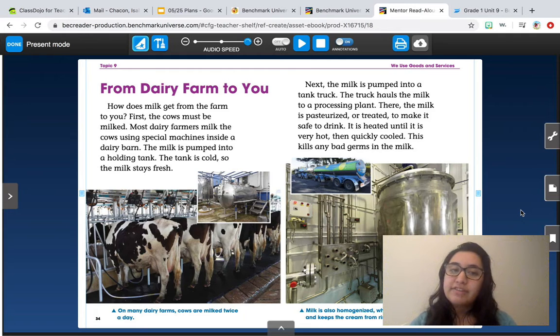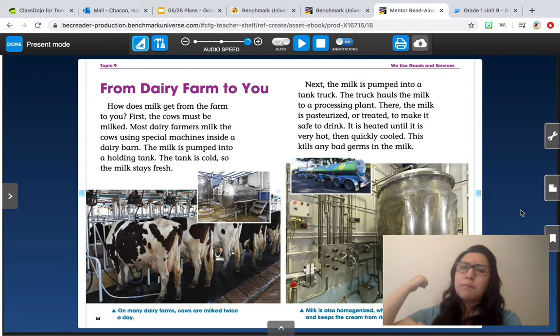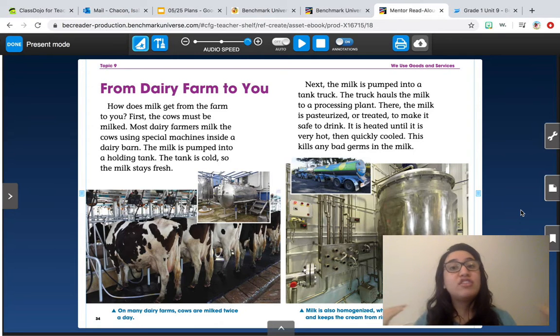So, what we're going to learn about today is how the farmer gets the milk from the cow all the way to the grocery store, and that is the good that they're offering. So they're selling the milk to us. Because without milk, we wouldn't have milk for our cereals. We wouldn't have strong bones because milk is good for your bones. So we need all of these goods and services. Okay? So let's start reading.